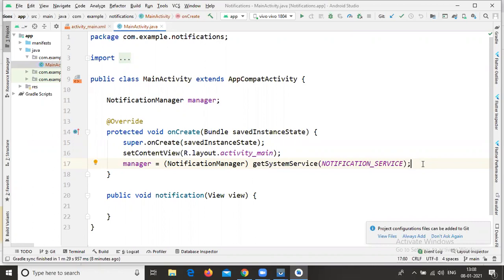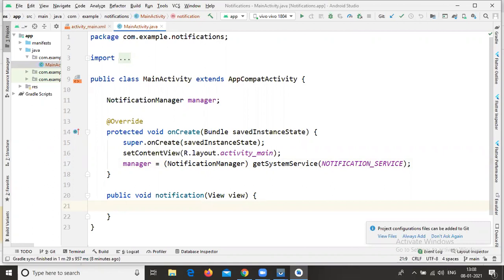After that, you need to create your notifications. Here we are calling our notifications. Now you need to create your notification.